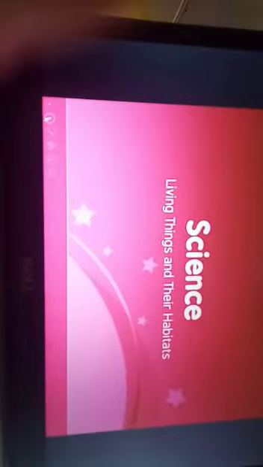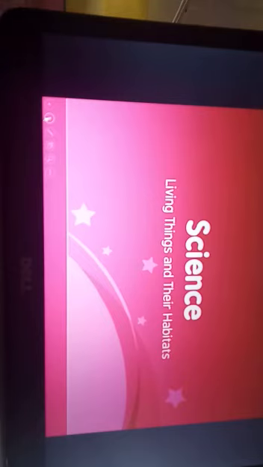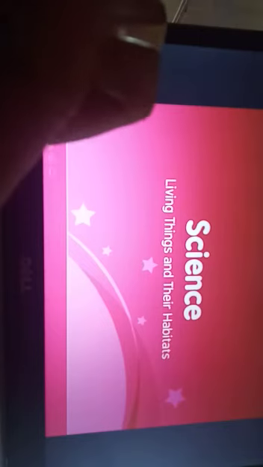As a part of the chapter on living beings and their habitats, today we are going to study about food chains. Students, do you know what a habitat is? Habitat, as you all know, is the living place of an organism from where it gets food, shelter, and protection. Now let us move further with the slideshow.